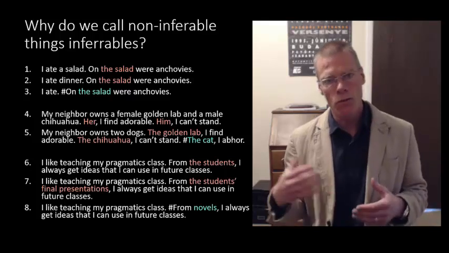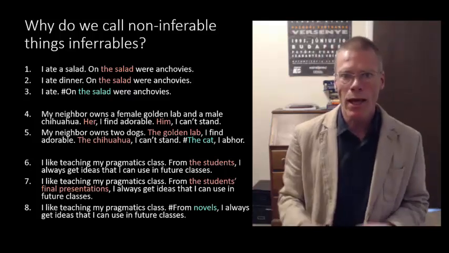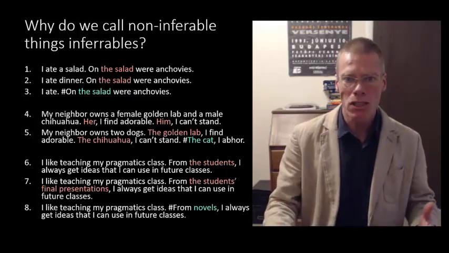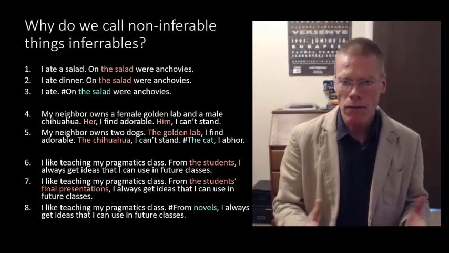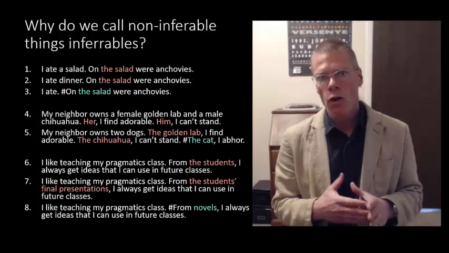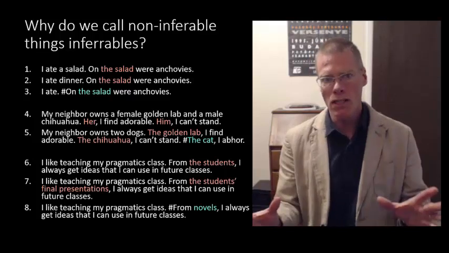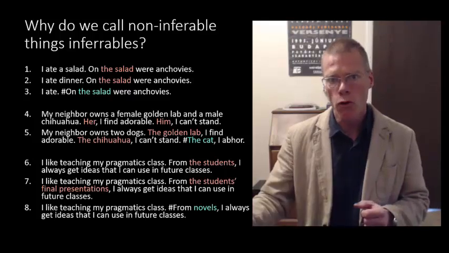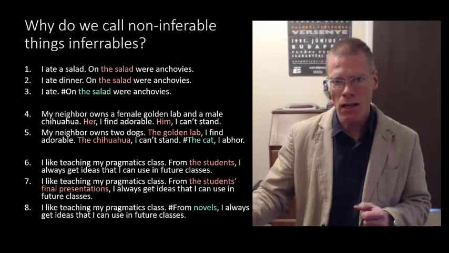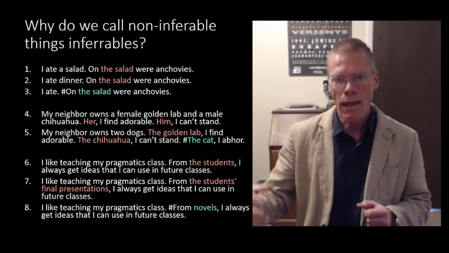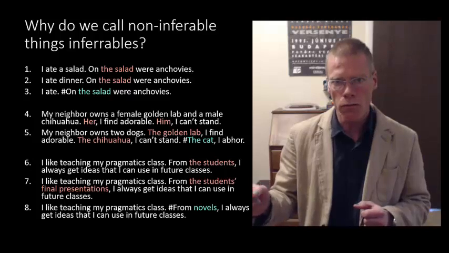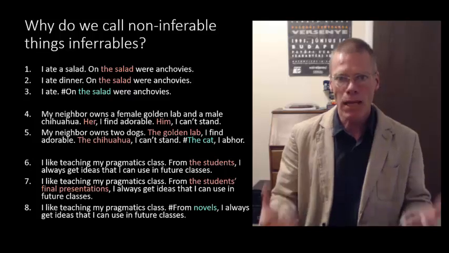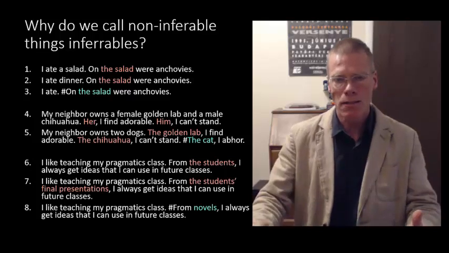And so in that case, we can treat them in the same way as things that have already been evoked, things that we've already mentioned in the previous discourse, identified. And so in that way, we say that they're all part of the same class, that operate through some sort of inferencing process. And that's the idea of it being an inferrable. Even though it's not directly inferrable from what preceded, we can make that retroactive inference based on what comes.